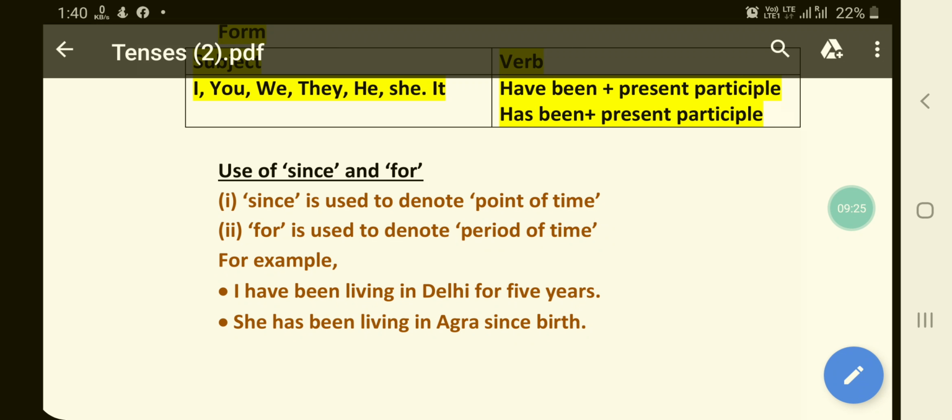Well children, this is all about present tense. Children, you are instructed to go through this video lesson very precisely. Accordingly, one question would be given to you in the form of a document which you are supposed to solve.